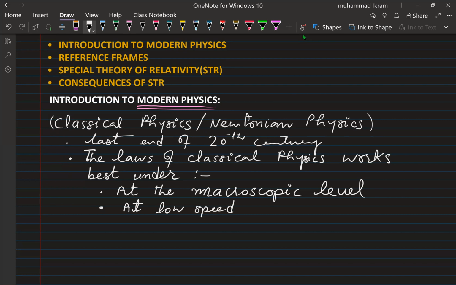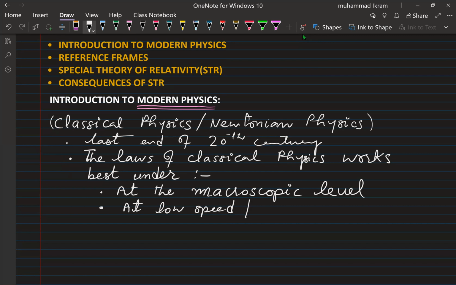For example, you can explain the motion of the aeroplane best, because in physics that is considered relatively low speed. But for particles such as muons, pions, or the like, it is very difficult to explain their motion by applying the classical mechanics laws to them. So classical mechanics works best at low speeds, right?